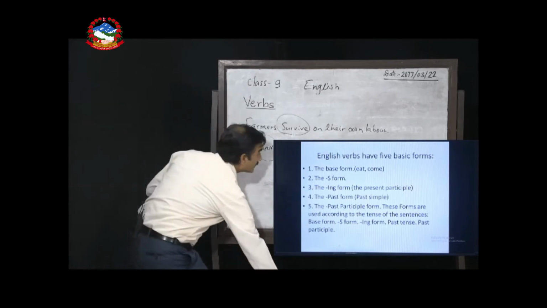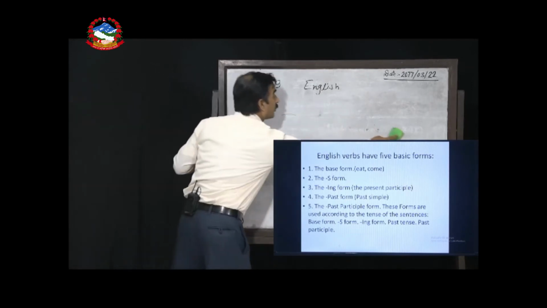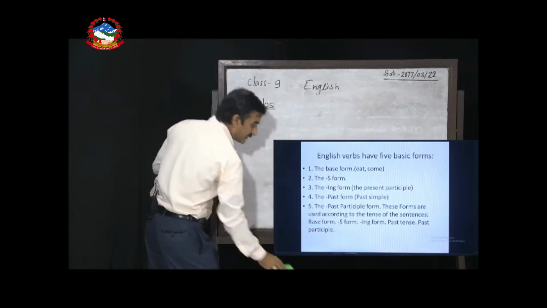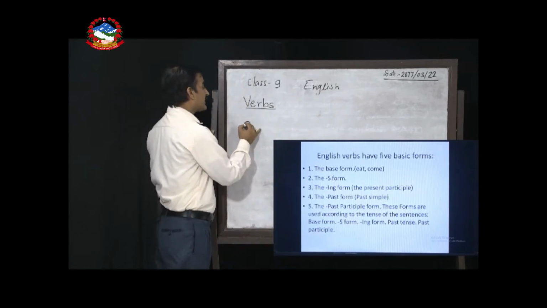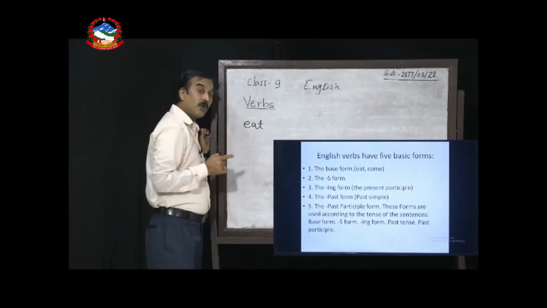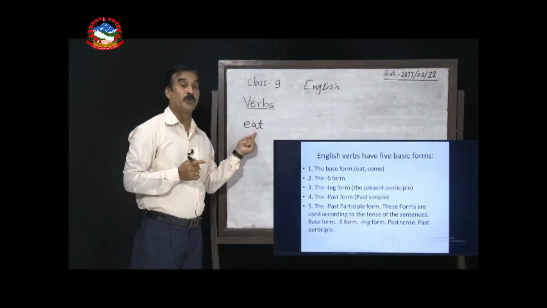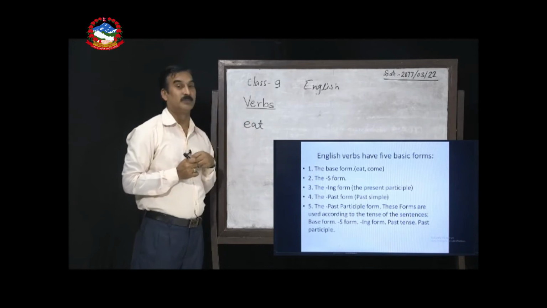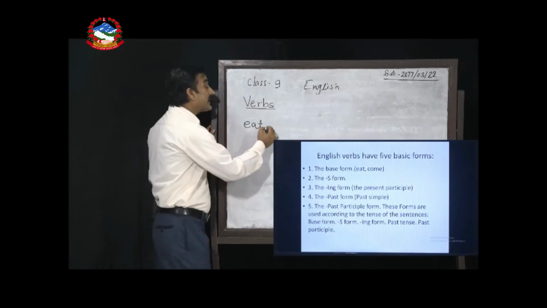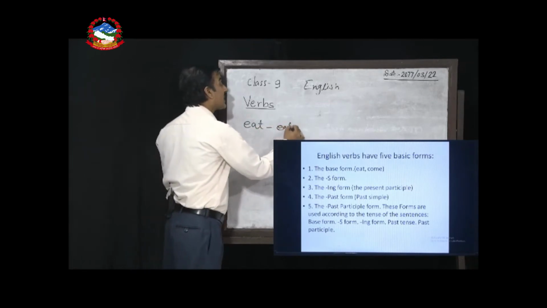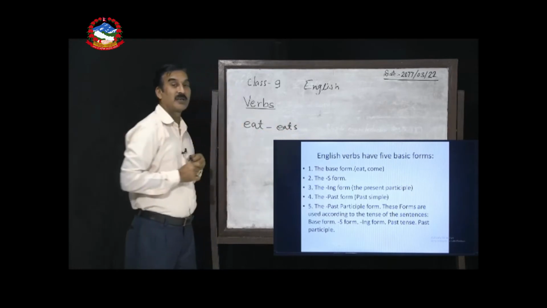Look at the board once again. How do we know their forms like this? Number one, we said the main verb has the root form, or this is the base form. So, this is in present tense, root form or base form. And for making it present tense, we can add s at the end.